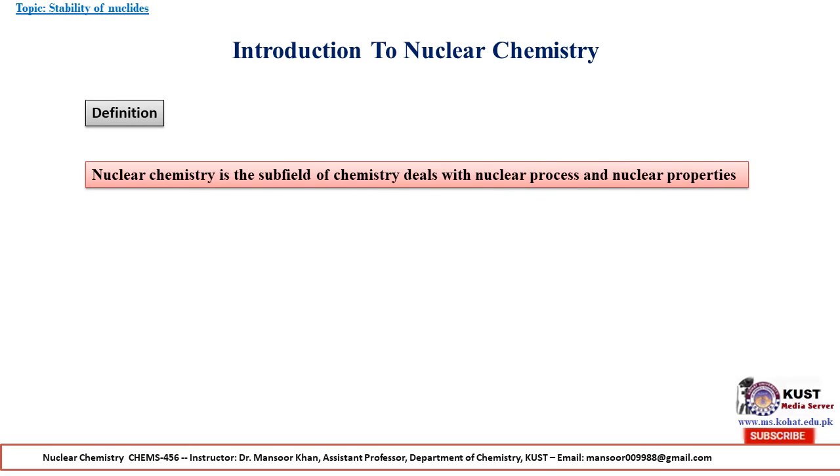Nuclear chemistry is the subfield of chemistry that deals with nuclear processes and nuclear properties. So the chemistry which deals with the nuclei, with all the nuclear processes, nuclear reactions and nuclear properties, is called nuclear chemistry.